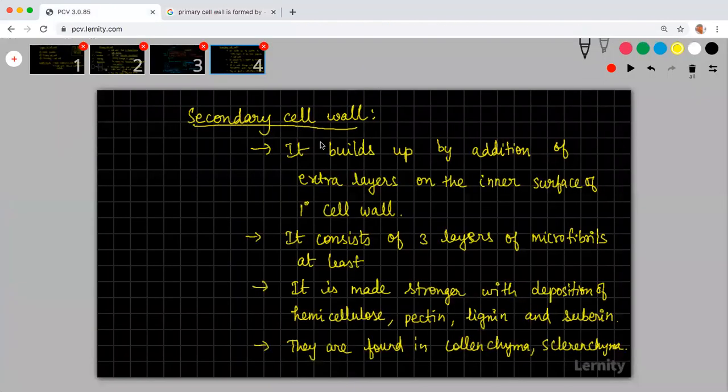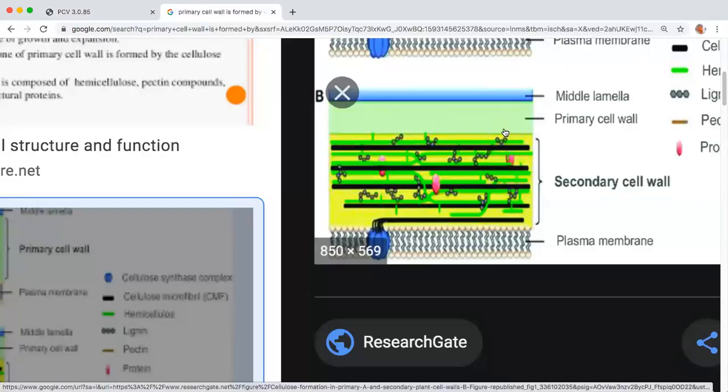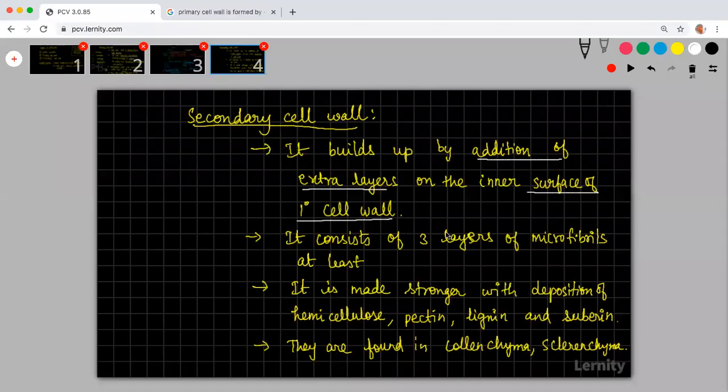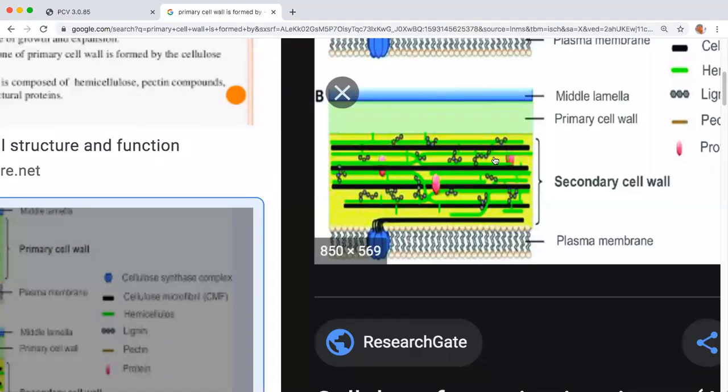So when I am telling you, it is building up because of addition of extra layers. What is happening? Addition of extra layers is happening on the inner surface of the primary cell wall. So this is the inner surface. Inside the inner surface, some additional layers are being formed. This is what is called secondary cell wall. It will consist of 3 layers of microfibrils at least. Here in this particular picture, you can see 5 layers of microfibrils.